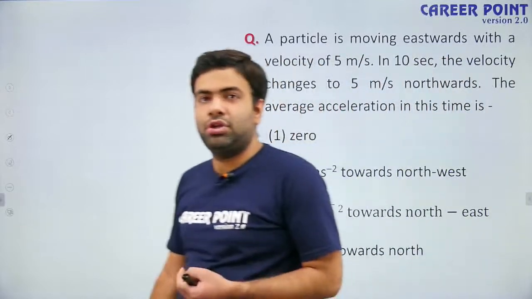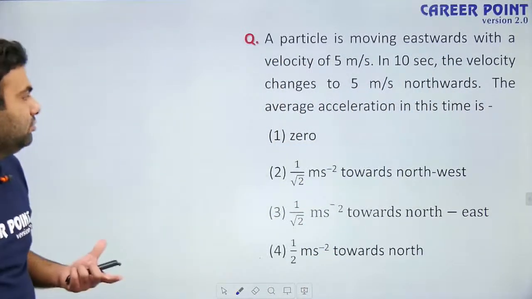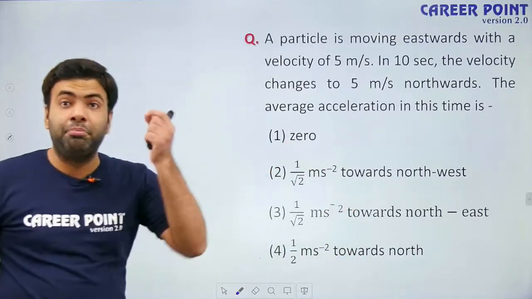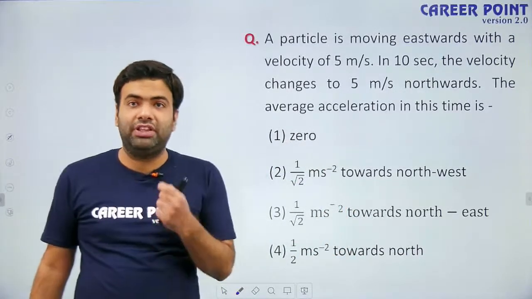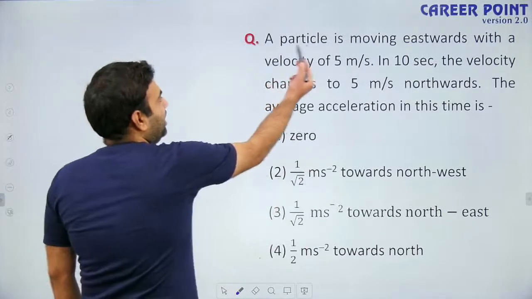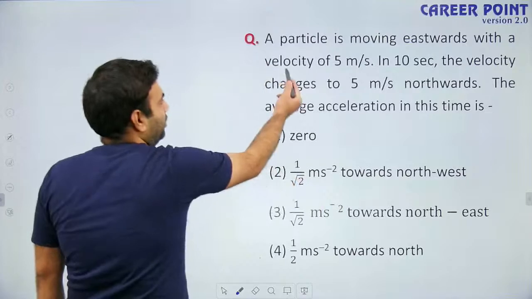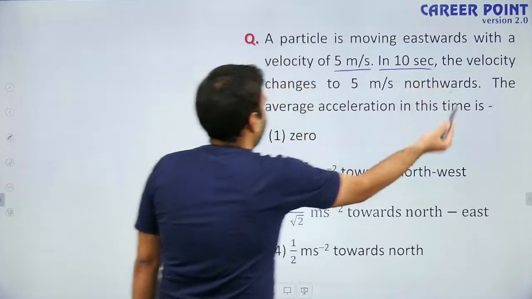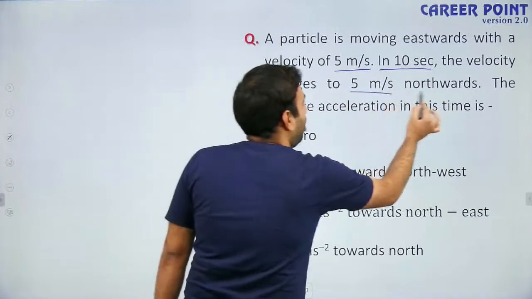Again, let us have a question on average acceleration. It is the same question as the previous one, but now you have to find the magnitude of acceleration also along with the direction. A particle is moving eastward with a velocity of 5 meters per second. In 10 seconds, the velocity changes to 5 meters per second northwards.